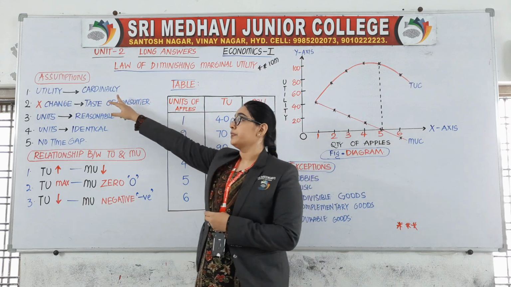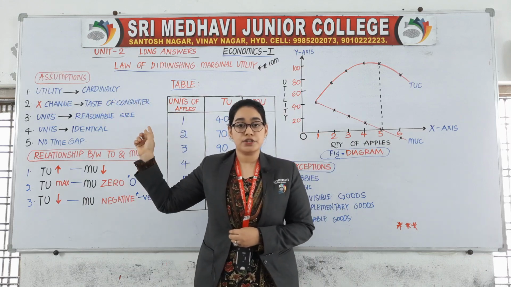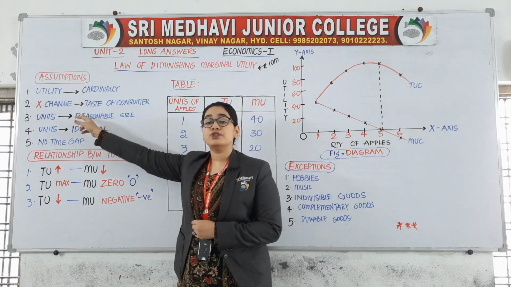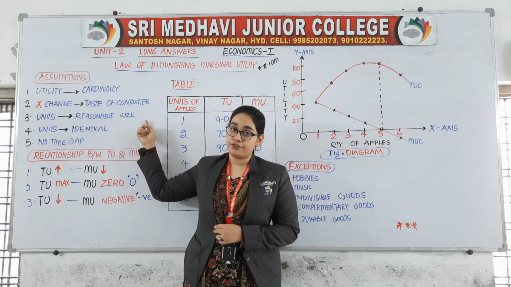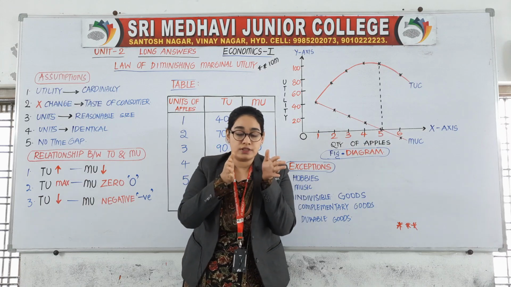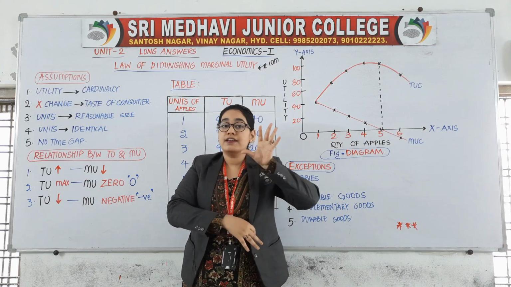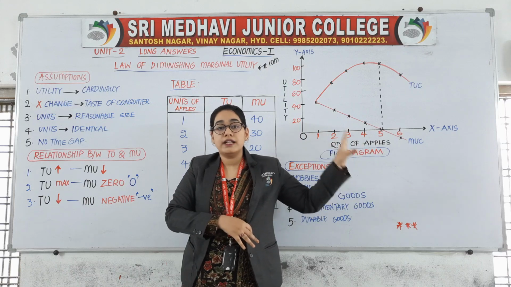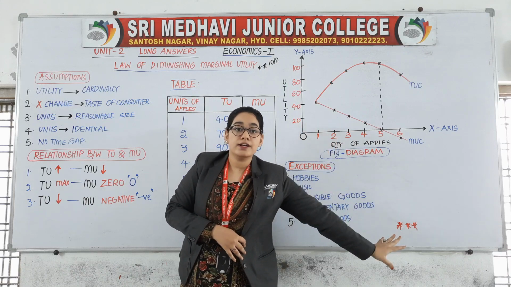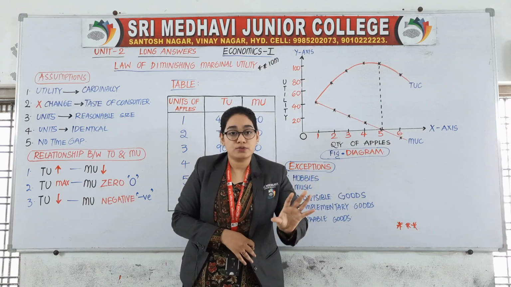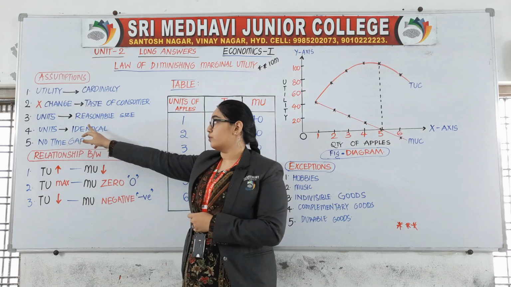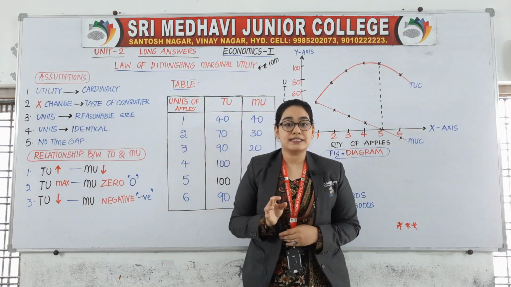Once recall it, utility can be cardinally measured, that means can measure in numbers. The next one, there should not be any change in the taste of consumers. When you are consuming one thing, you just keep your focus on that thing. Do not divert your brain to some other commodity. You cannot say, madam, I want to eat a burger. I'm tired of eating sweet. Let me change my taste. You cannot say that.